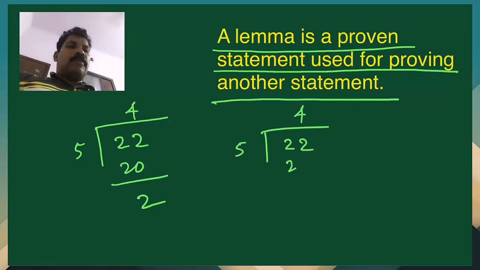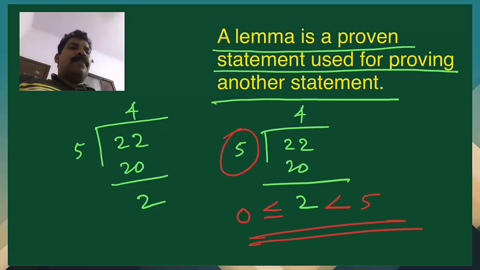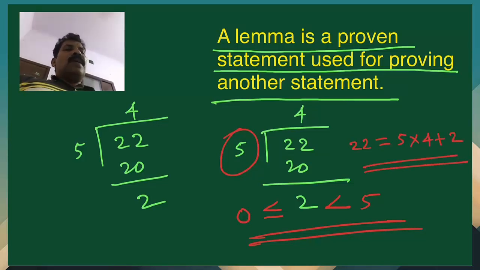So 4 5 आर 20, then remainder 2, and you can see that this 2 is of course greater than or equal to 0, and it is strictly less than 5, means 5 से कम होना चाहिए. 5 means divisor, divisor से कम होना पड़ेगा. Then also you can see 22 is equal to 5 into 4 plus 2. So that is correct. So according to Euclid's division lemma, इसी प्रकार आपको बांटना पड़ेगा.